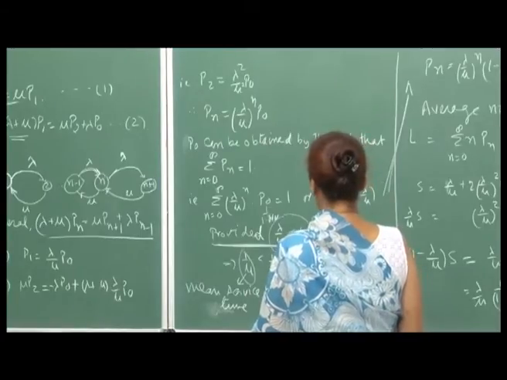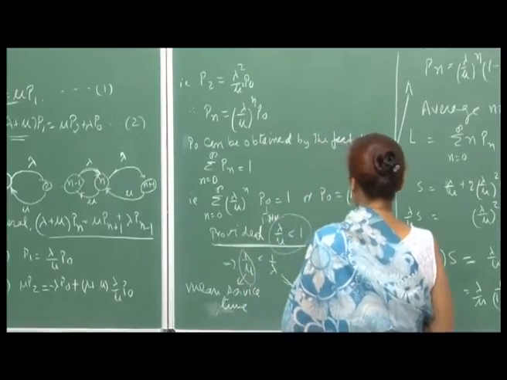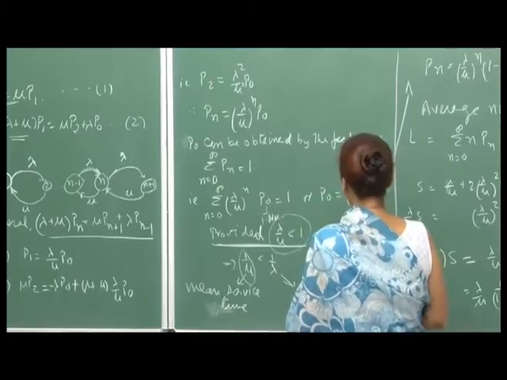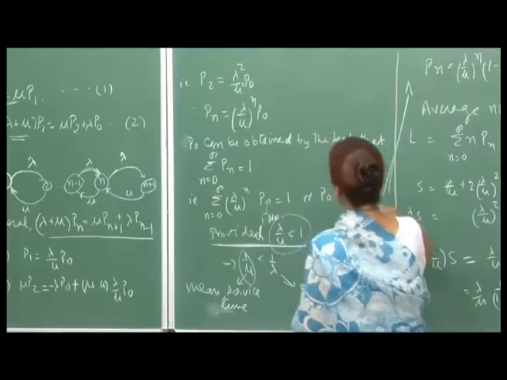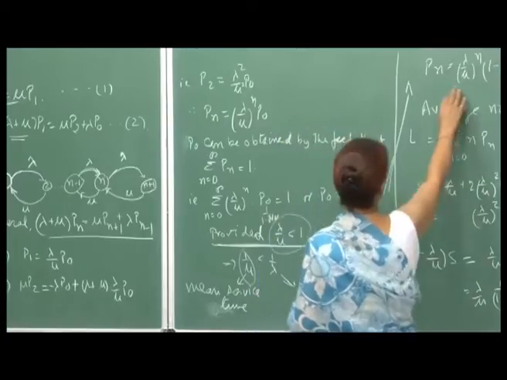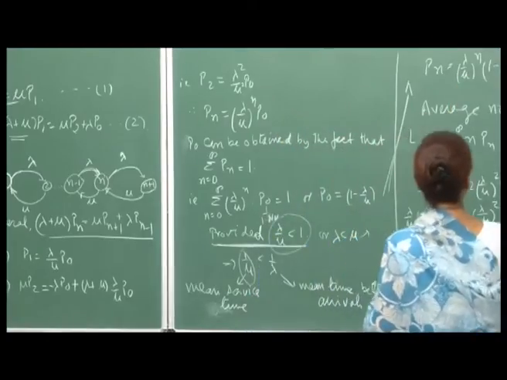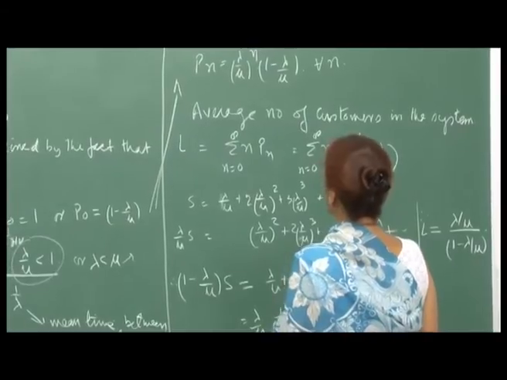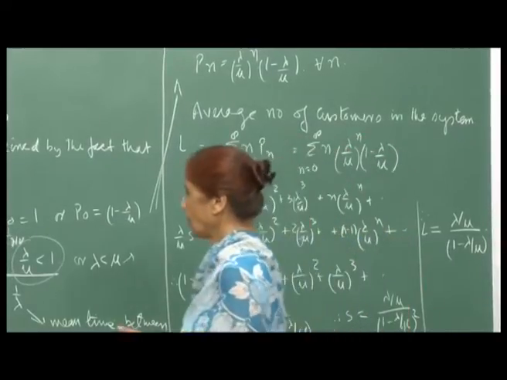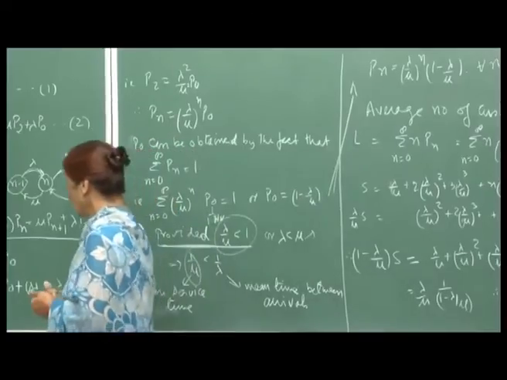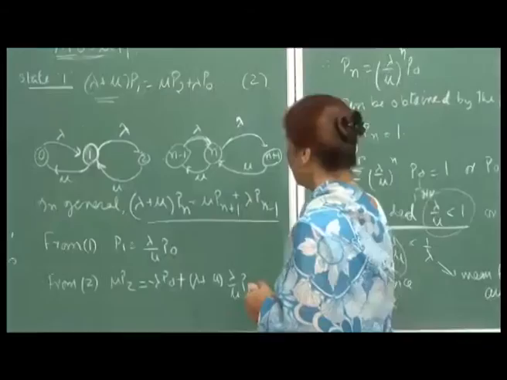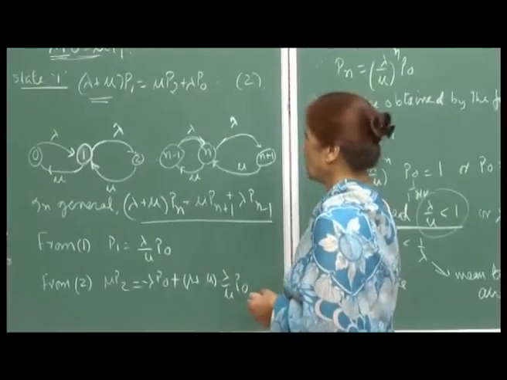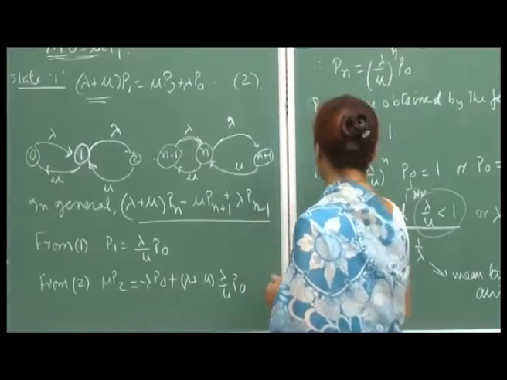So, this makes sense. Once you get your P naught as 1 minus lambda by mu, from here you get that P n is lambda by mu raised to n into 1 minus lambda by mu for all n. So, in a nice way we have been able to compute the probabilities for the different states of the system under these assumptions.